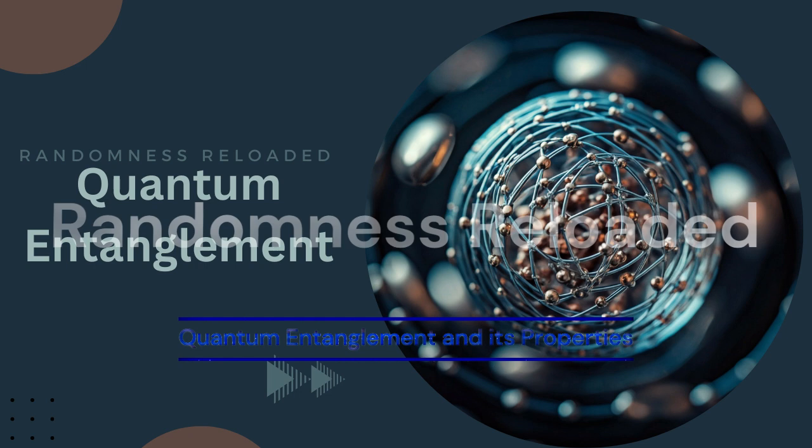Okay, so how do we settle this debate? Well, that's where John Bell comes in, and his famous Bell inequalities. Bell's theorem provided a way to experimentally test the predictions of local realism against the predictions of quantum mechanics. So it's like setting up a duel. Yeah, a duel between two competing views of reality.